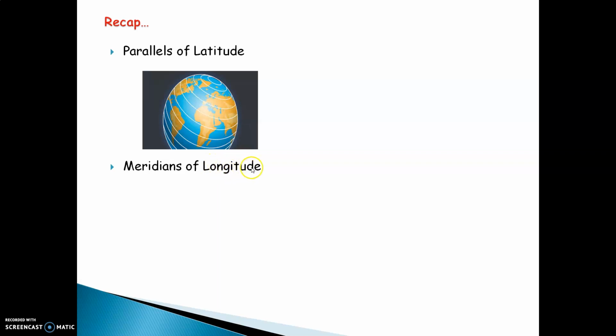Meridians of longitude. You will realize all the standing lines on the Earth are called the meridians of longitude. They meet each other. You can see over here, they meet each other and therefore they are not called parallels, but they are called meridians of longitude. So in simple terms, the sleeping lines on the Earth are called parallels of latitude and the standing lines on the Earth are called meridians of longitude.